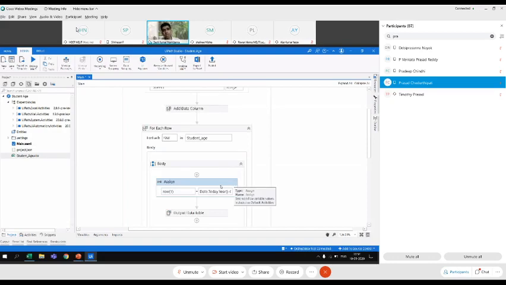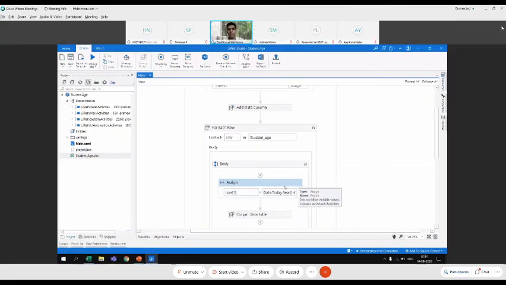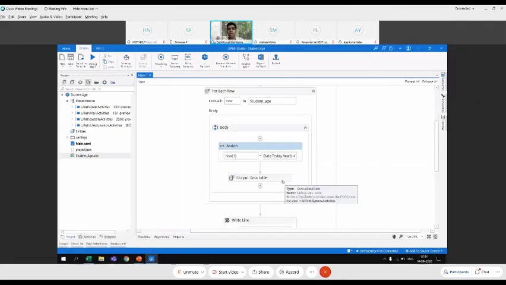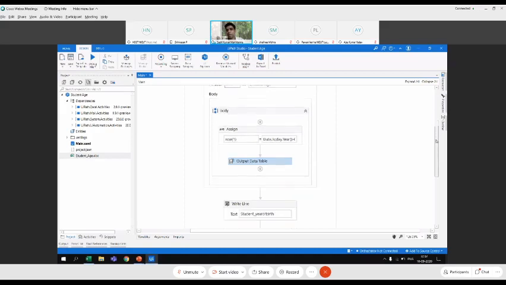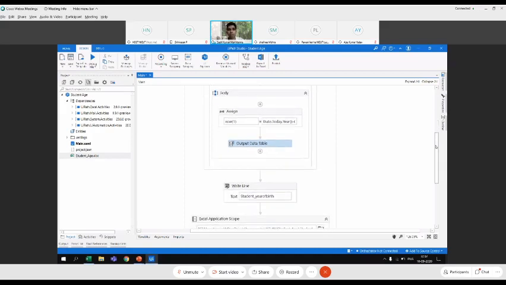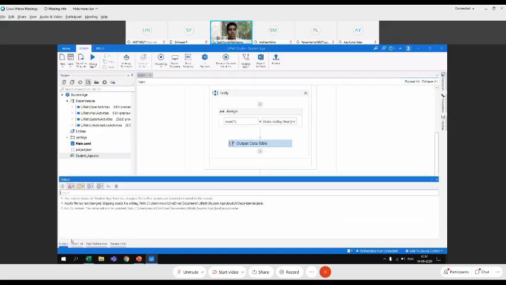All of this is happening only on the data table. We are not writing anything into the Excel yet. And then finally, there is something called Output Data Table. Output Data Table is an activity which only prints the value in your output pane. Here, the value is just going to get displayed.